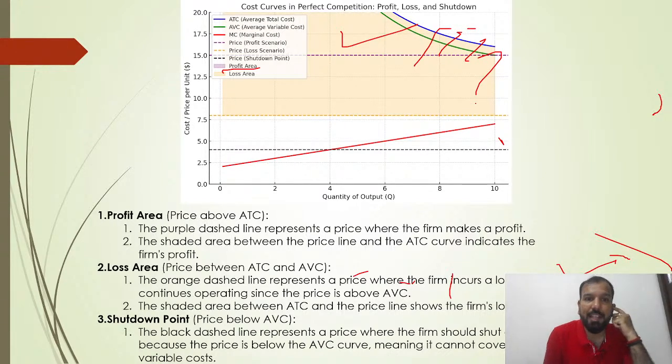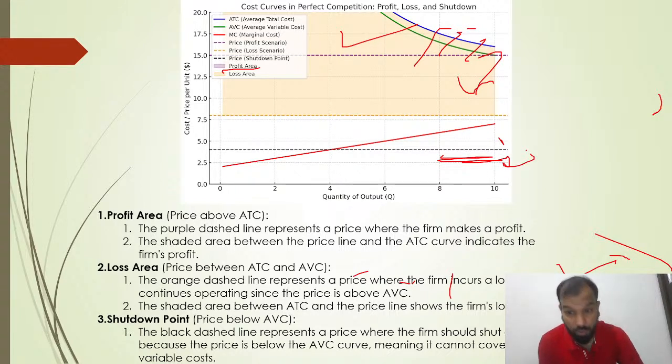Shutdown point: below the black dashed line represents the prices where the firm should shut down because the price is below the average variable cost. Your average variable cost is 100 rupees, the price is 80 rupees. Meanwhile, it can't recover its variable cost. You have to shut down your business. So then what you have to do? You have to shut down the business.